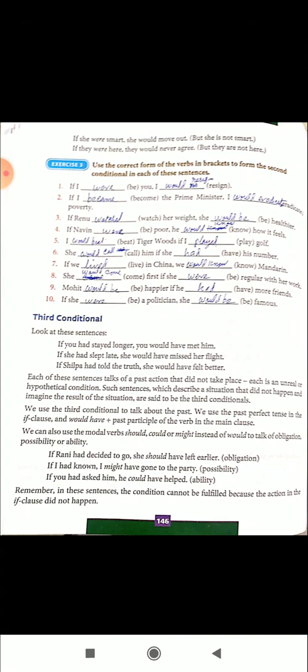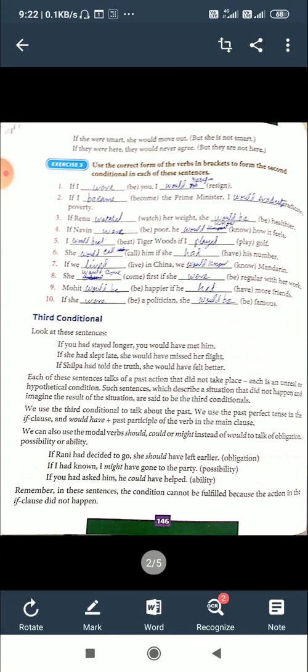It did not happen, and we only imagine the result of the situation. We imagine what would have happened if it had happened. That is the meaning of the third conditional.